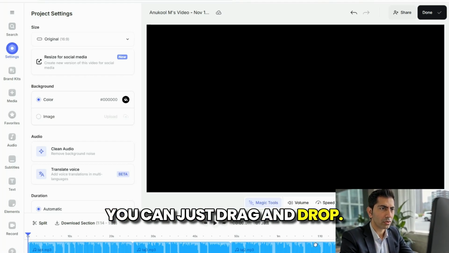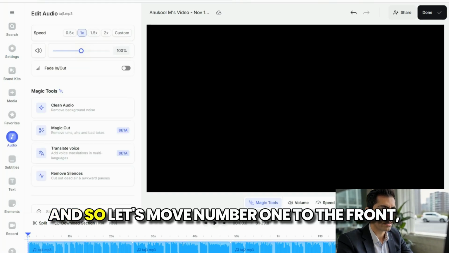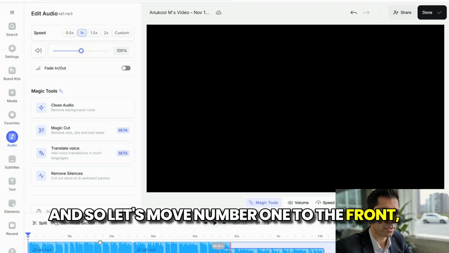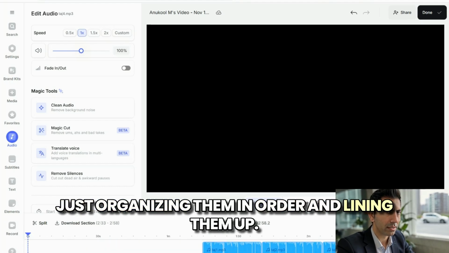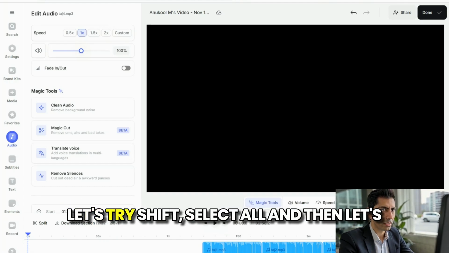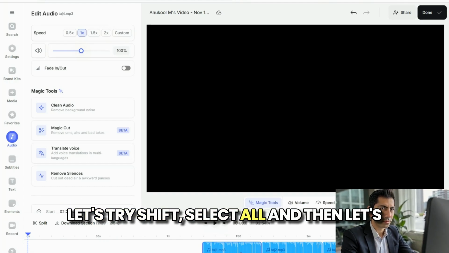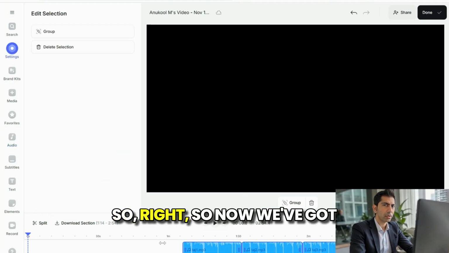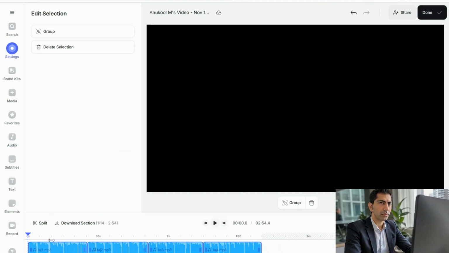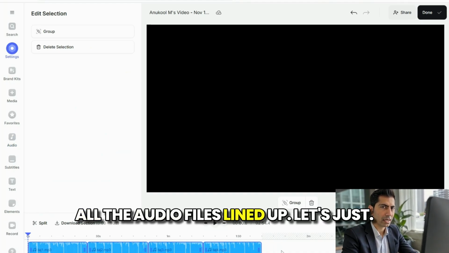You can just drag and drop. And so let's move number 1 to the front, just organizing them in order and lining them up. Let's try shift, select all, and then let's see if I can move them all. Yep, so I can do that. So right, now we've got all the audio files lined up.